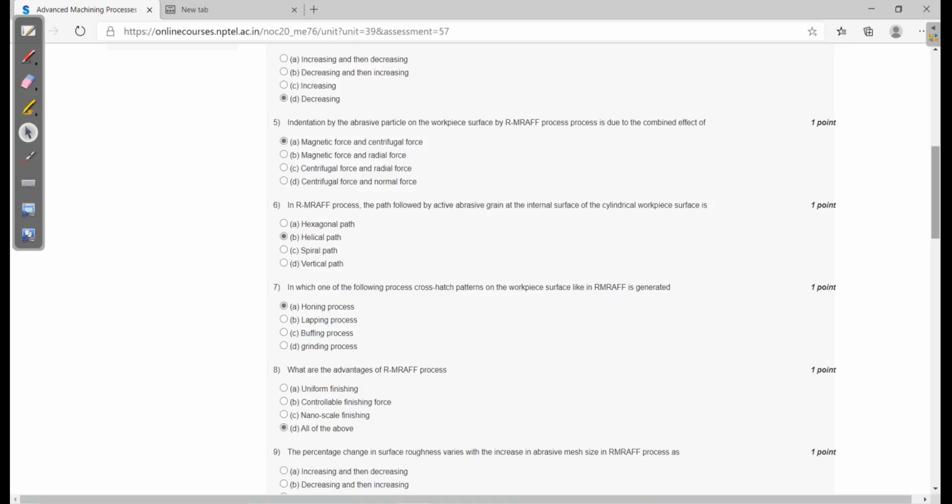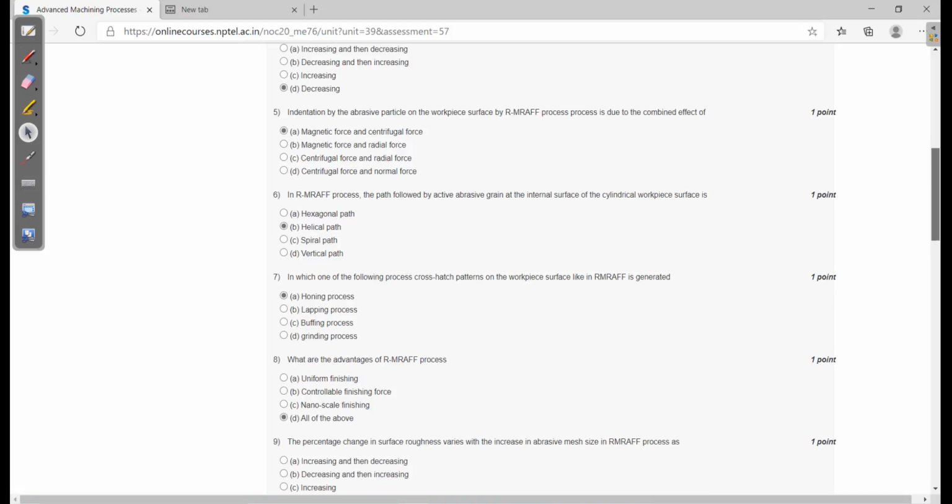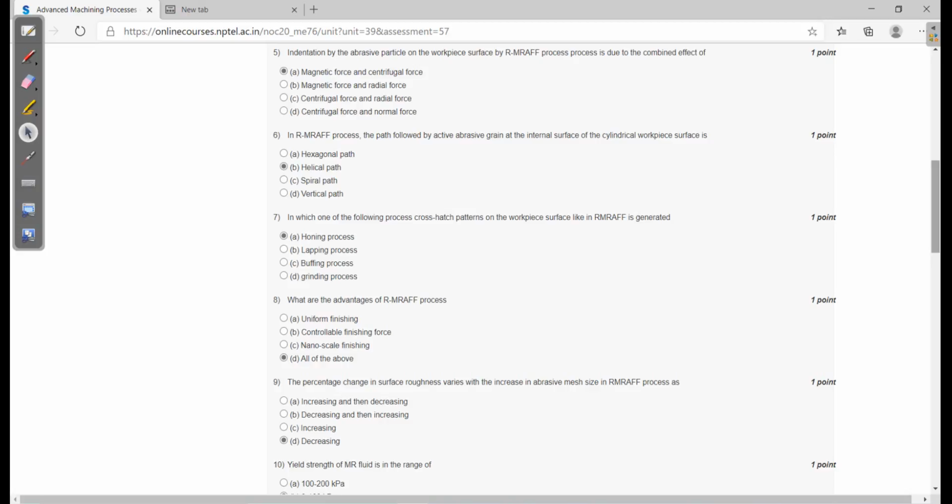Fifth question: indentations by the abrasive particles on the workpiece surface in the R-MRAFF process are due to the combined effect of magnetic force and centrifugal force. Sixth question: in the R-MRAFF process, the path followed by an active abrasive grain at the internal surface of the cylindrical workpiece is a helical path. And seventh, in which one of the following processes is the cross-hatch pattern on the workpiece surface, as in R-MRAFF, generated? Honing process.